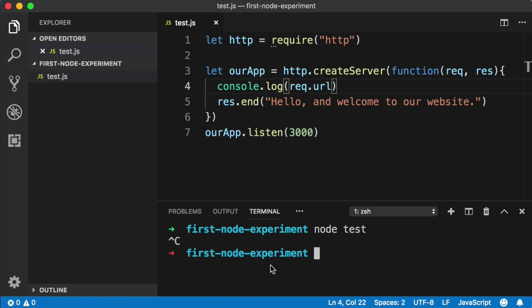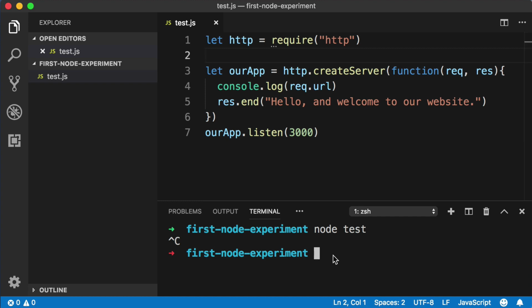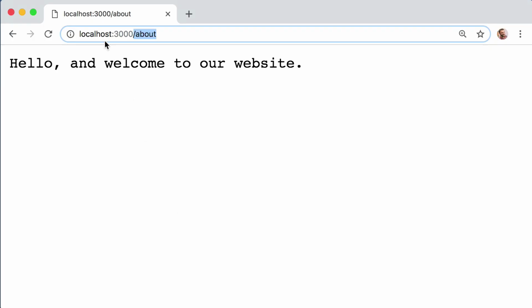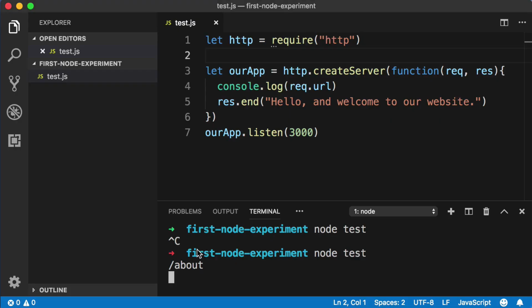Okay, that just told Node to stop running our previous version of our code because the listen method is open-ended or ongoing. It's just going to keep listening until we tell it to stop listening. So we stopped our server. And now that we've saved the changes to this file, we just want to start the server back up again. So just run the exact same command, node test, or whatever the name of your file is. Okay, now if we go back into the web browser, and if we try to visit localhost 3000 /about, and then jump back into the command line, you can see that that got logged out to the console, that /about.